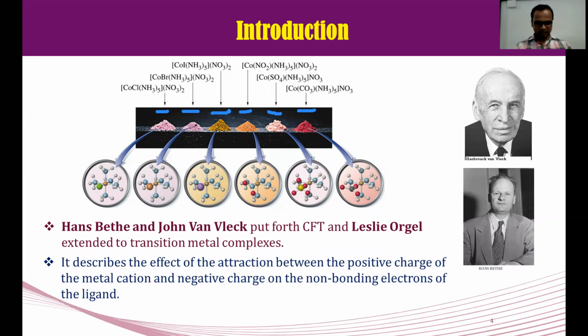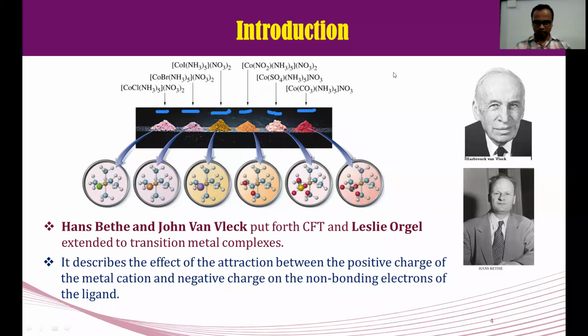This theory describes the effect of attraction between the positive charge of the metal, meaning the metal atom or ion. If it is an ion, then it will contain positive charge, and the other one is the negatively charged ligands.